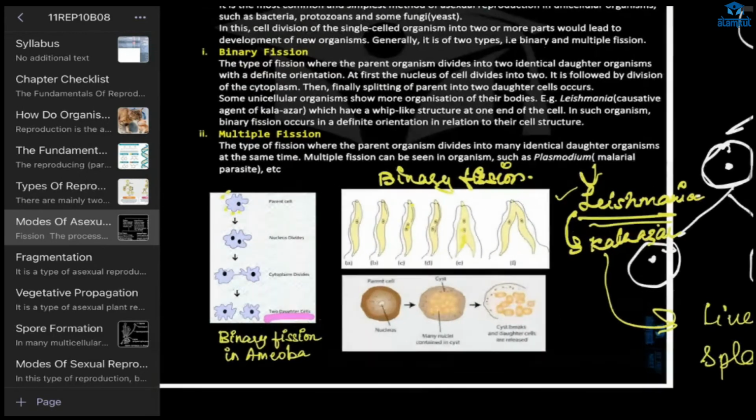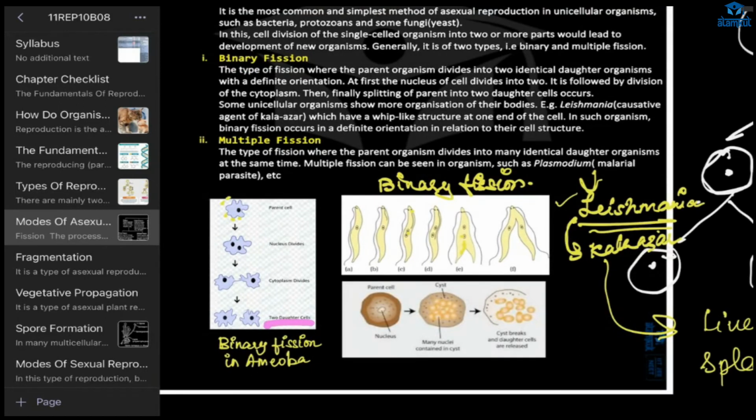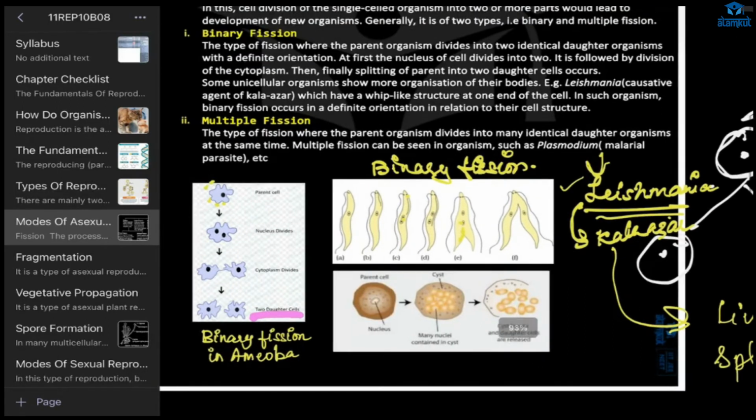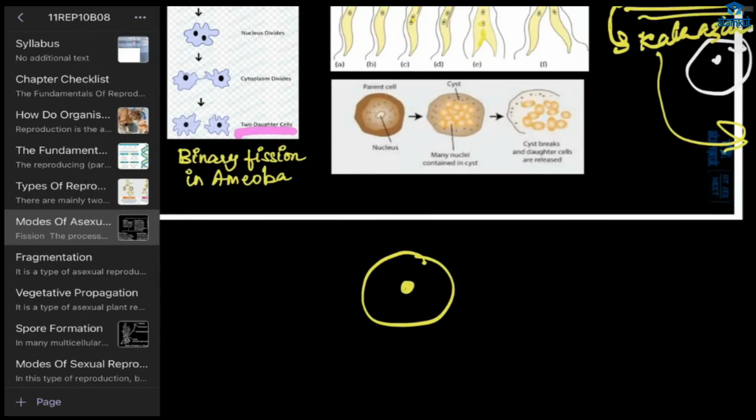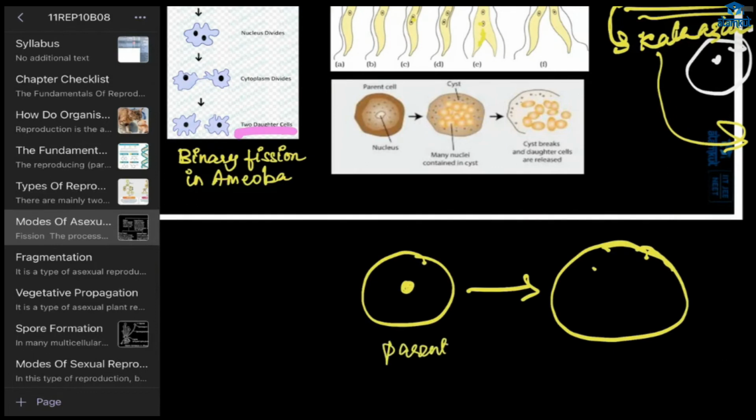Okay, now next we'll talk about multiple fission. So here in multiple fission, what happens? You can see here is the nucleus. This is the parent cell. After that, many nuclei will be formed, splitting into two like this.